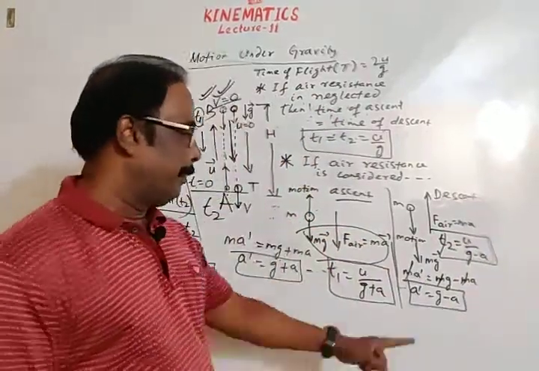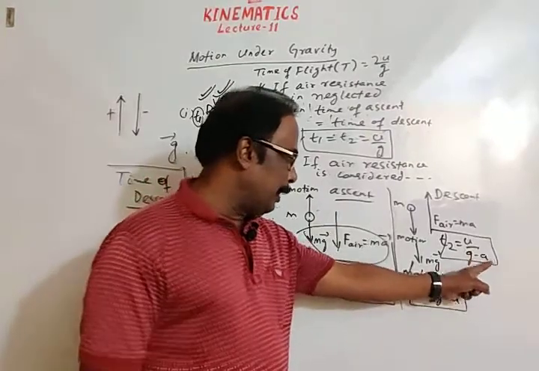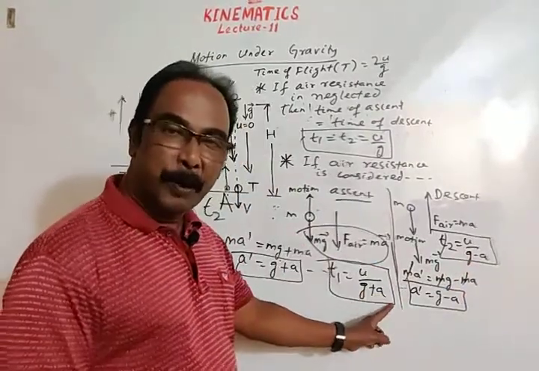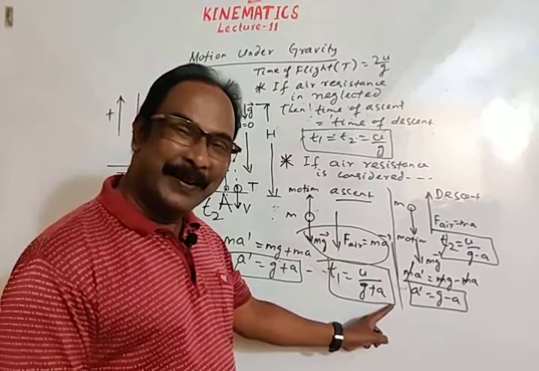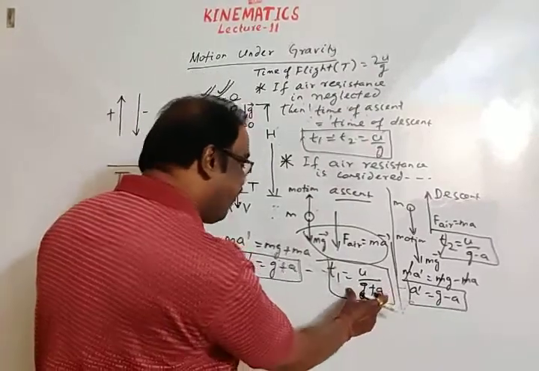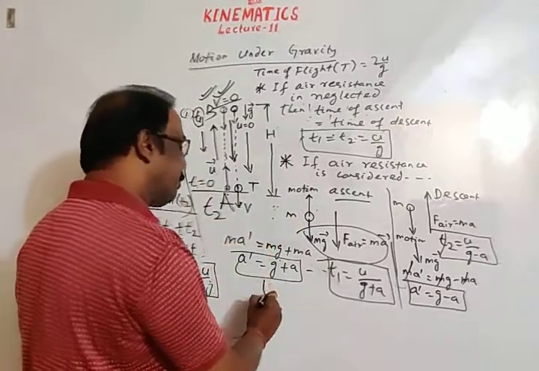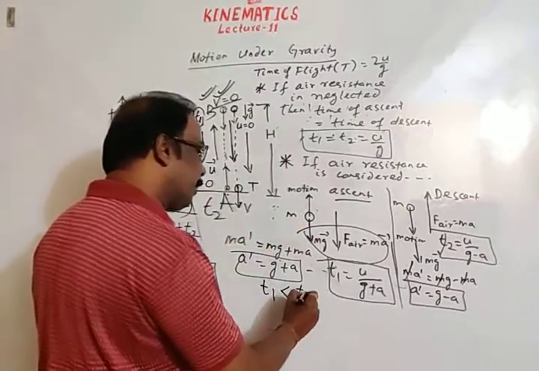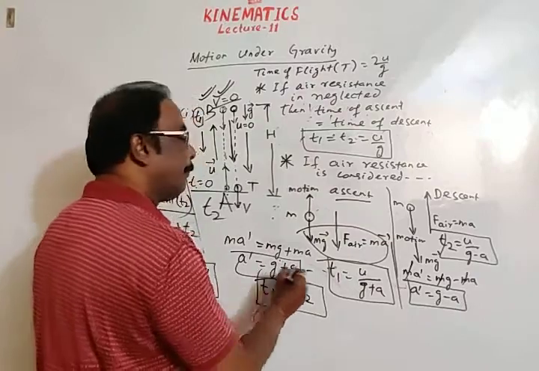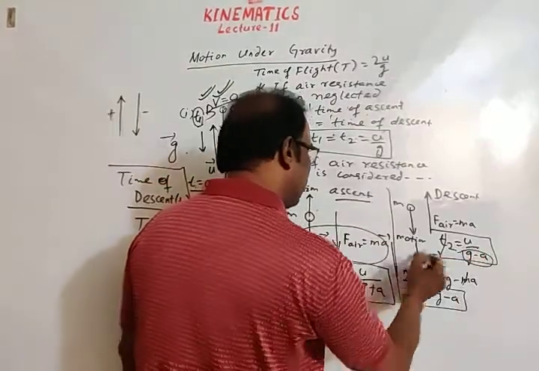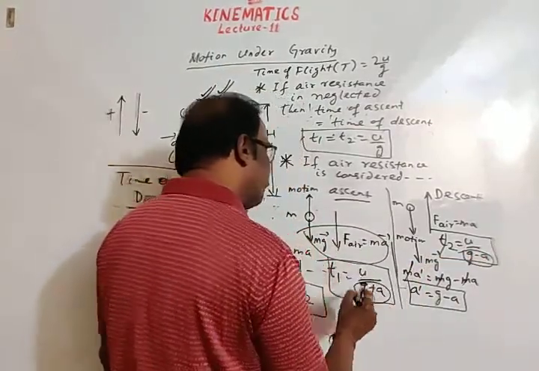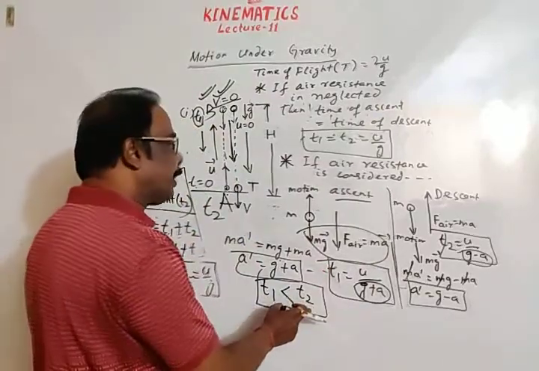See, g minus a is less than g plus a. So which one is more? Since g plus a is greater, finally we may write t1 is less than t2. This denominator is smaller, g minus a, and this one is greater, g plus a. So t1 is less than t2.